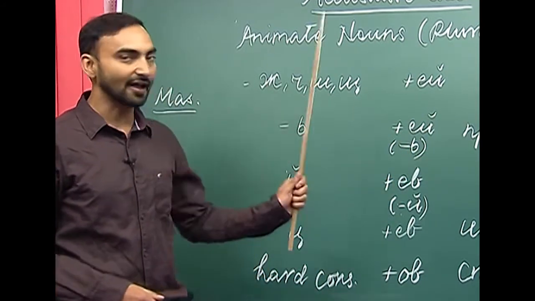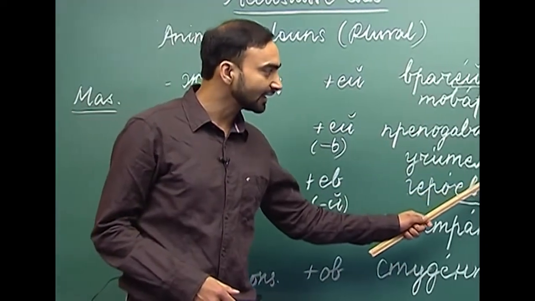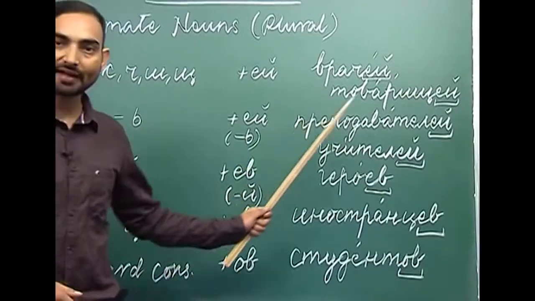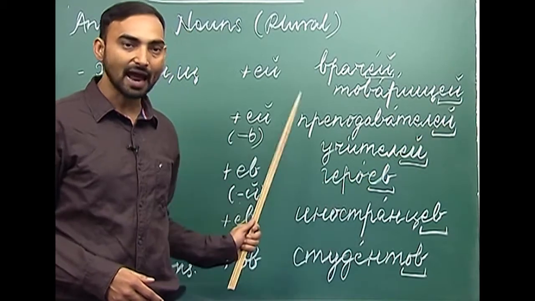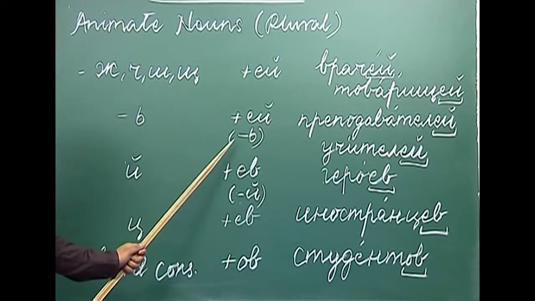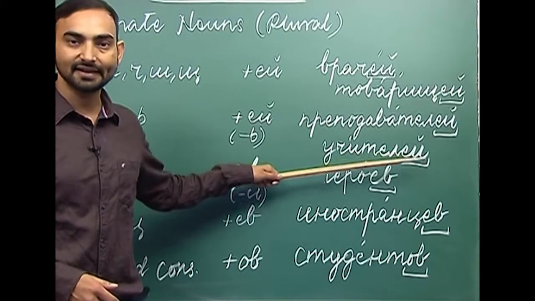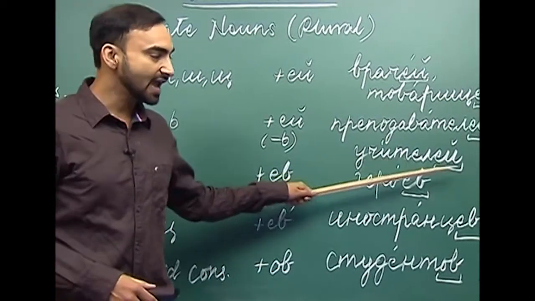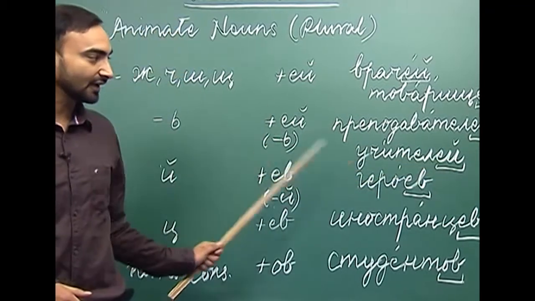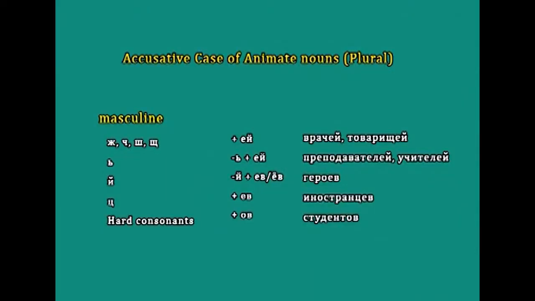For example, pripada vachil. So, just drop the soft sign and add ye and e krat ke. So, what do we get? Pripada vachilyei. Here we are adding ye to pripada vachil and dropping the soft sign. The next example I have written here is uchichilyei. What is uchichilyei? Uchichil is a teacher. Again we are dropping the soft sign and adding ye and e krat ke. Pripada vachilyei, uchichilyei.